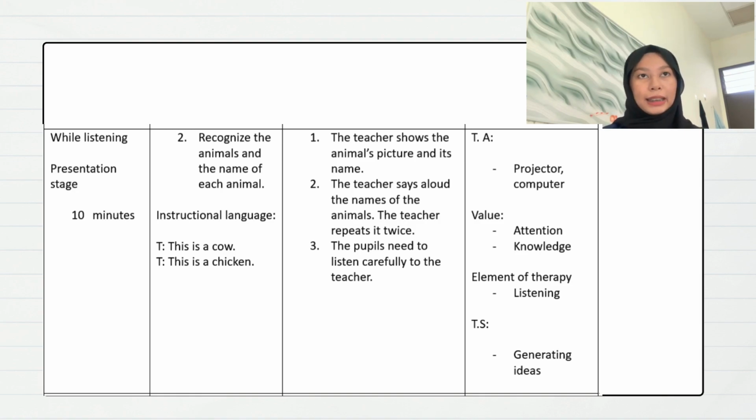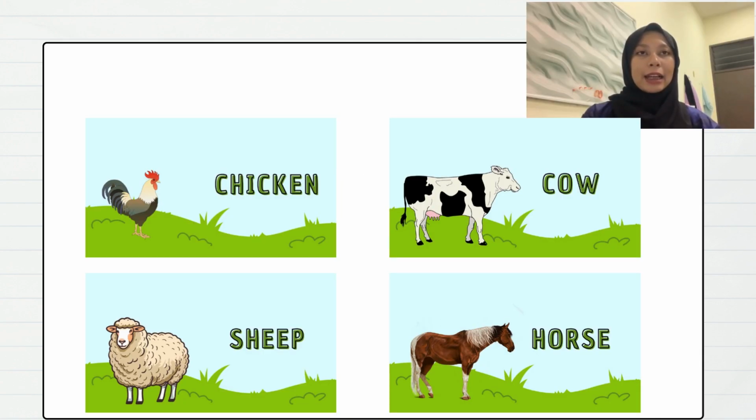The teaching skill that the teacher will use is generating ideas, as the teacher explains to the students about the animals so that the students can generate new ideas from that. This is an example of the picture that will be used. For your information, I will use the same pictures of the animals until the end of the lesson so that the pupils are not confused.